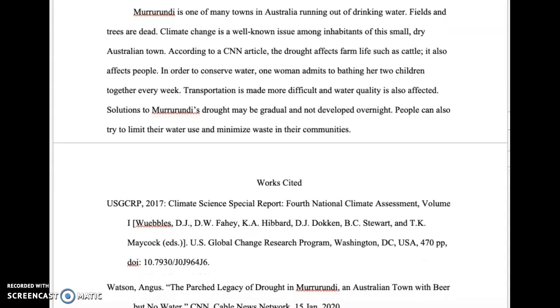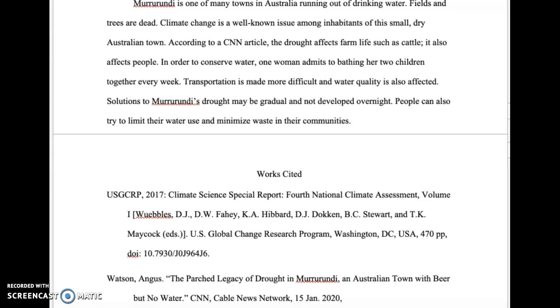Murrurundi is one of many towns in Australia running out of drinking water. Fields and trees are dead. Climate change is a well-known issue among inhabitants of this small, dry Australian town. According to a CNN article, the drought affects farm life such as cattle. It also affects people. In order to conserve water, one woman admits to bathing her 2 children together every week.